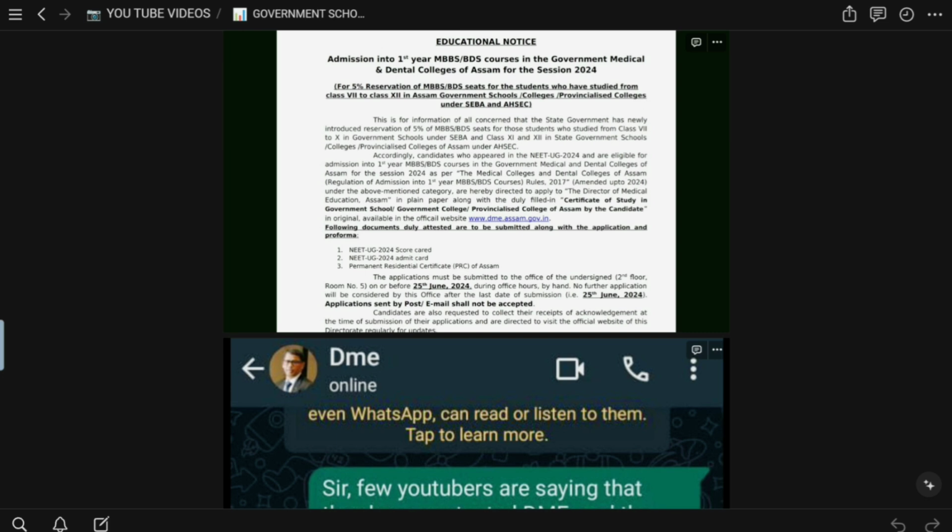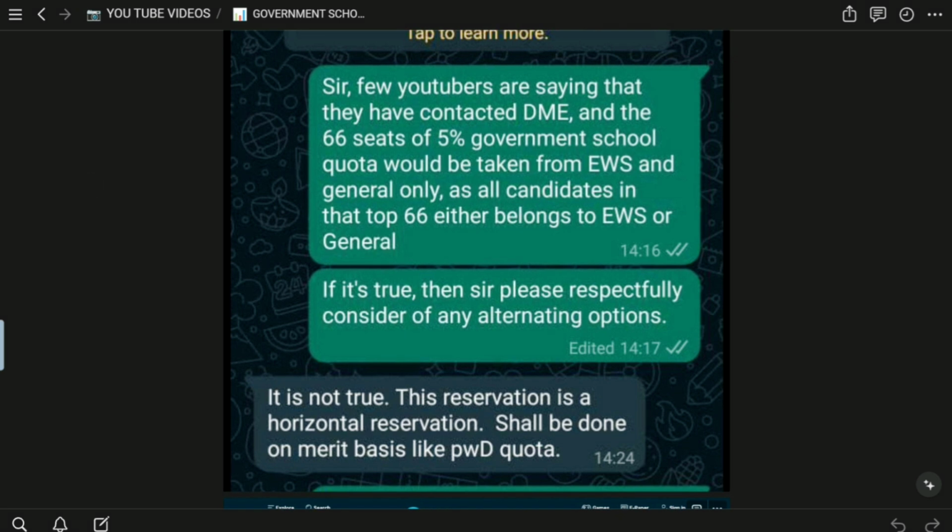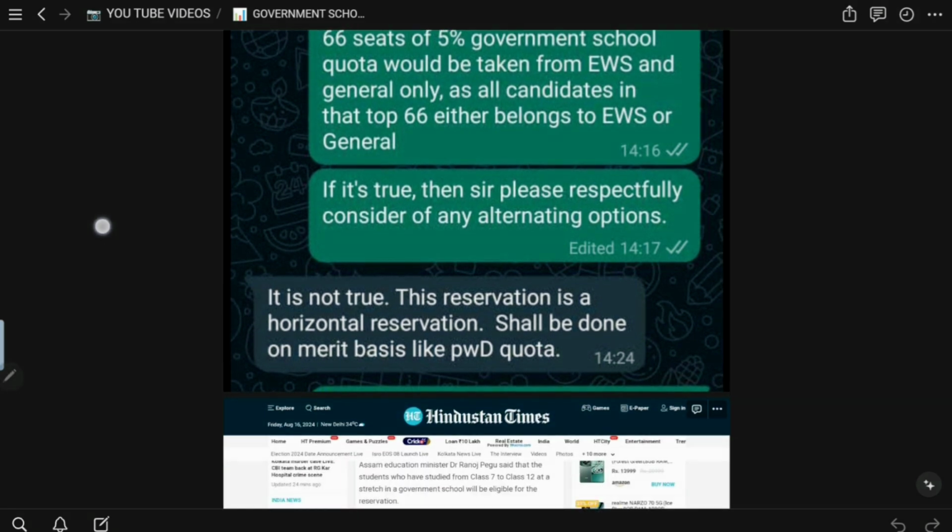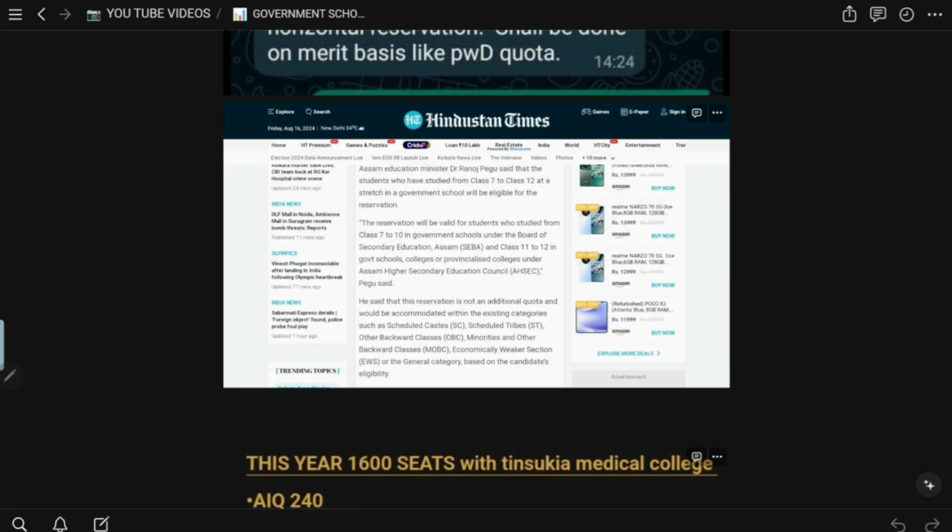Many people have queries about this government school quota, and they have asked the DME what type of reservation it is, and the DME has clearly mentioned that the government school quota is a horizontal type of reservation. And not only DME, when the government school quota was introduced, Assam Health Minister Dr. Ranoj Pegu clearly said that the government school quota won't be a separate entity. It will be merged under the existing reservations. So he has already indicated that it is a horizontal type of reservation.